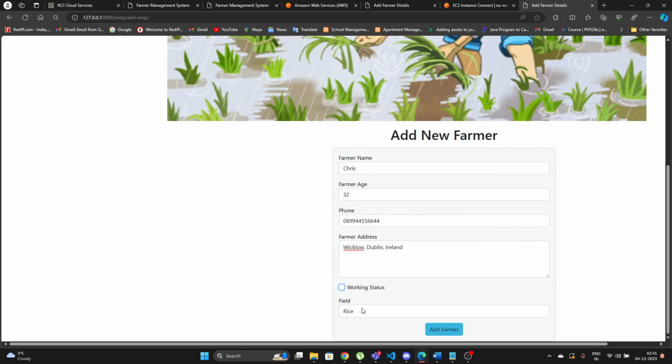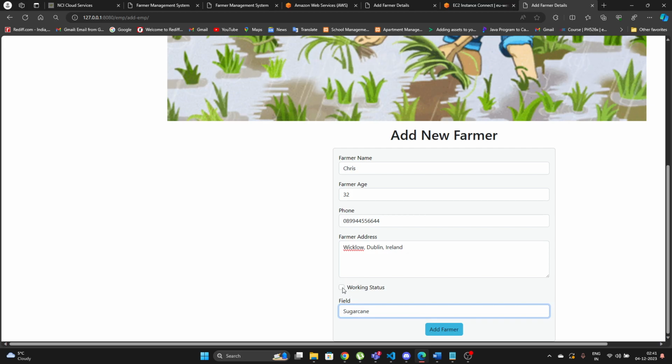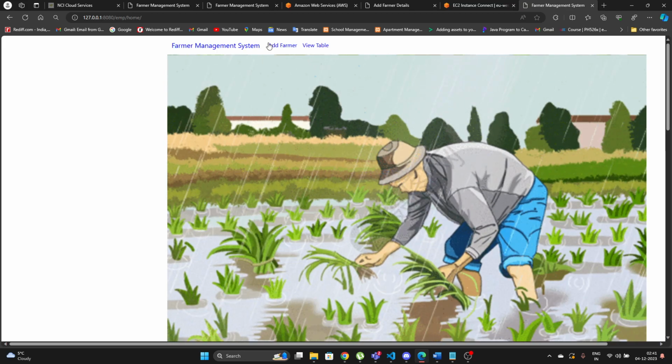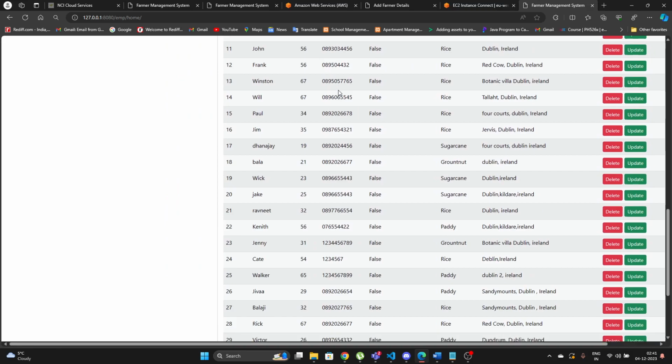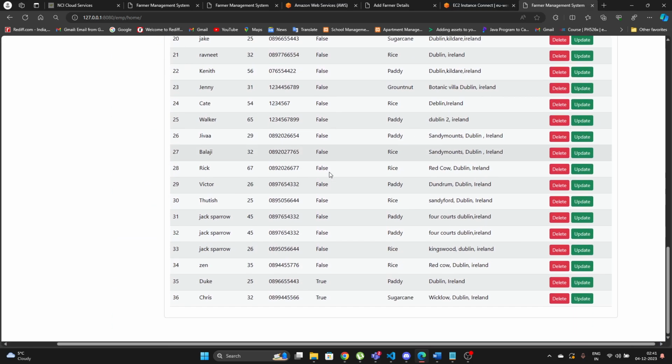And I can either give the working status. So this farmer has wanted to produce his groundnut, or he's ready to sell that. So working status, he's finished it. Or let me just give that he's in the working status to make sure that he's about to sell the sugarcane crop. So if I just click on add farmer, the next instant it directly navigates towards the view table. So view table is just to show the collection of tables. These are the tests that I've just done over here.